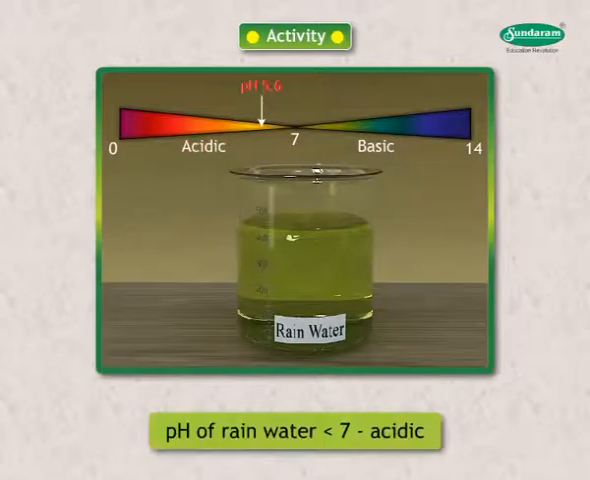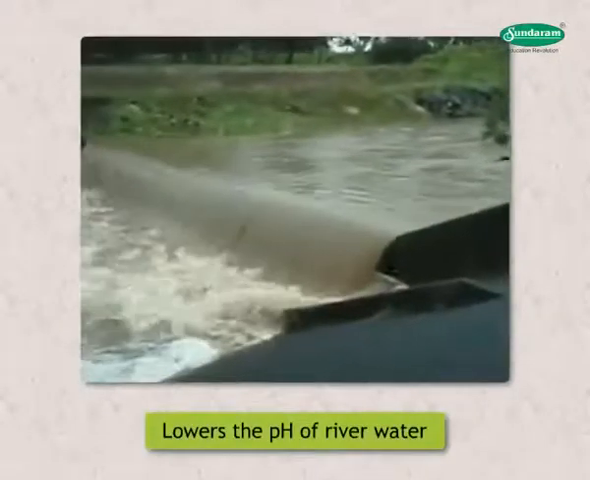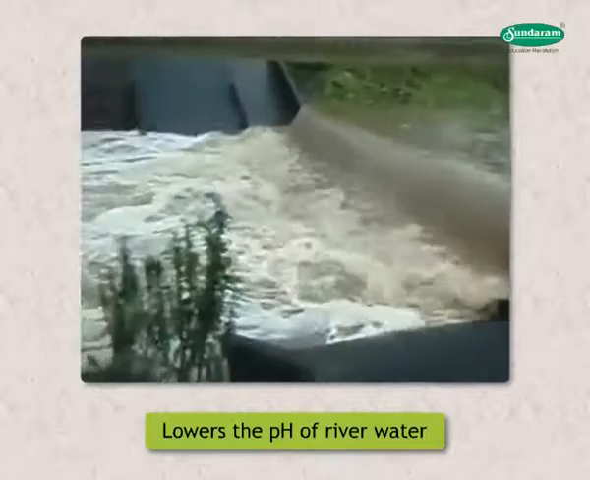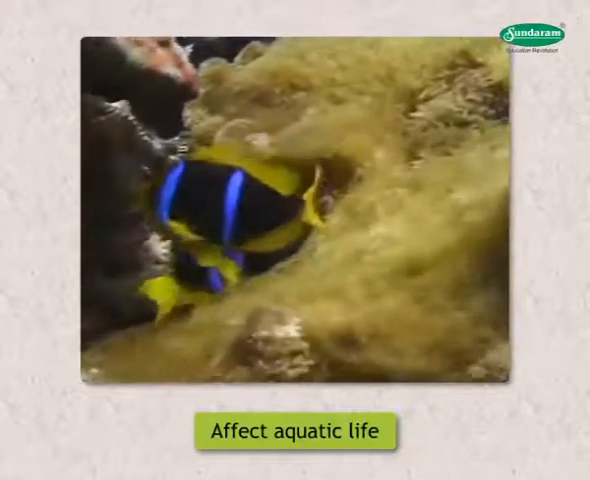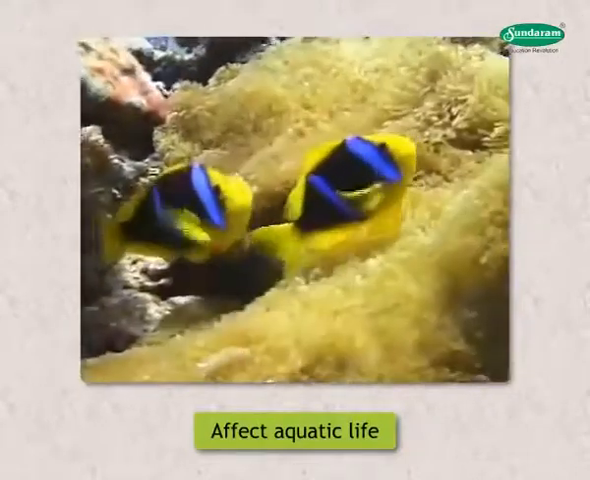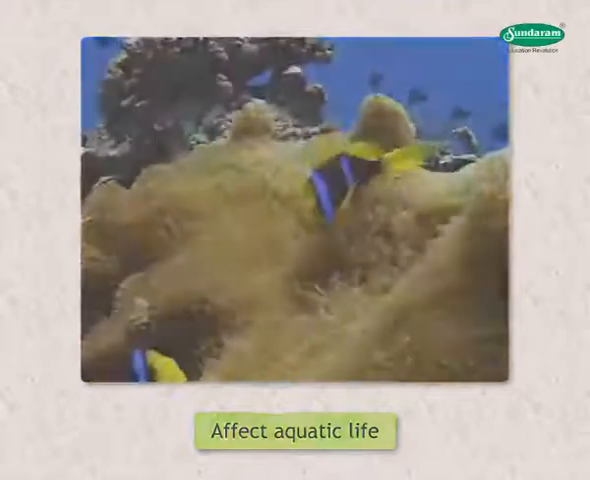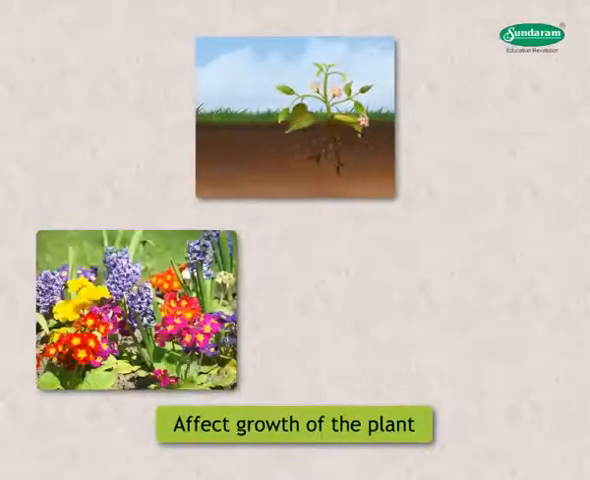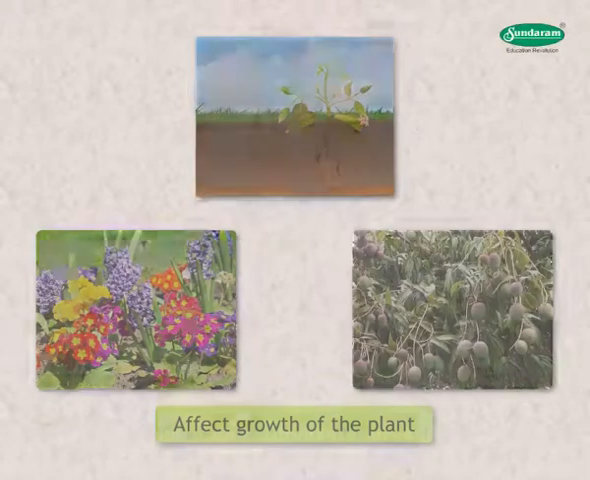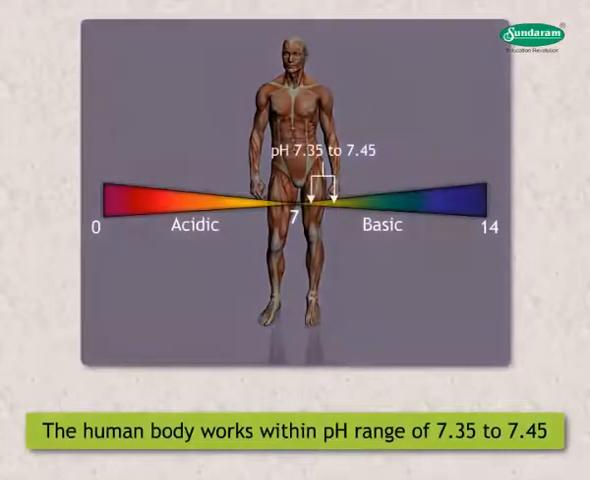When the pH of rainwater is less than 7, the rainwater is acidic. When it flows in a river, it lowers the pH of river water. Aquatic life is drastically affected due to acidic nature. Not only that, when this type of rainwater is absorbed by plants, it affects their growth, the flowers and fruits they bear, etc. The human body works within a pH range of 7.35 to 7.45.